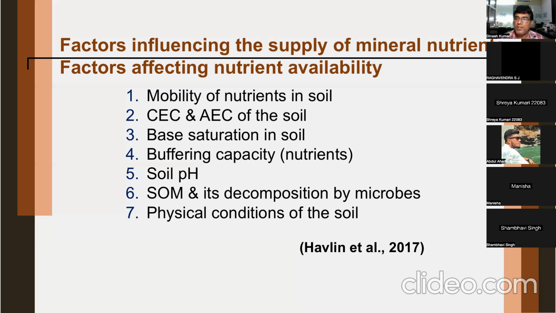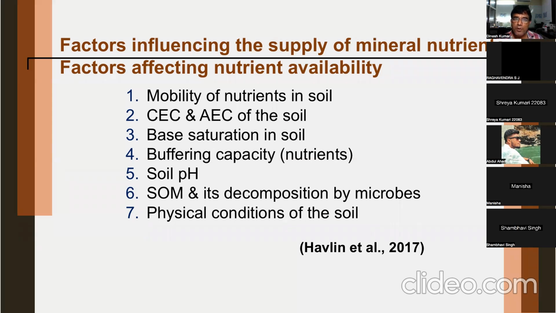Naturally, the distribution of nutrients in the soil will be different for different nutrients, depending upon their mobility. If a nutrient is very fast mobile, then it will be uniformly distributed in the soil. Such knowledge will help us to devise the methods of nutrient application, the method of fertilizer application.